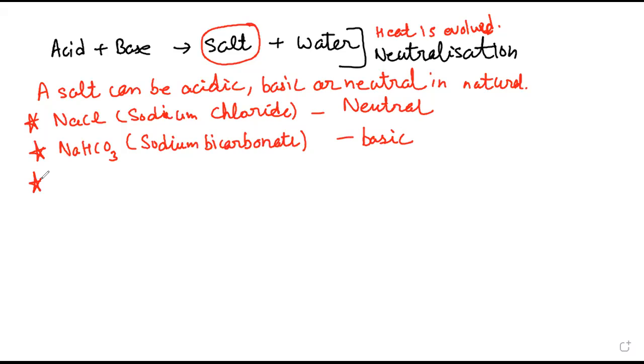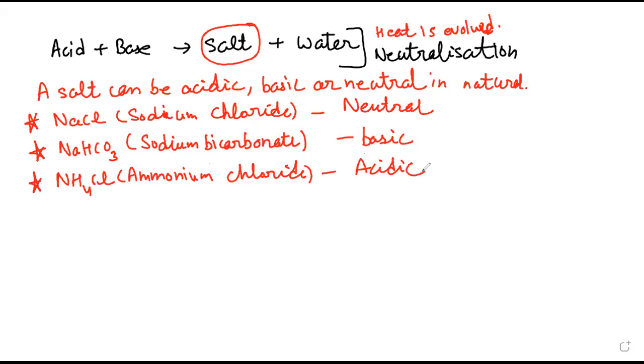And third is ammonium chloride, NH4Cl, which is acidic. So you can learn one example each. If asked to name one salt which is acidic in nature, name one salt which is basic in nature, name one salt which is neutral, you can use these examples.